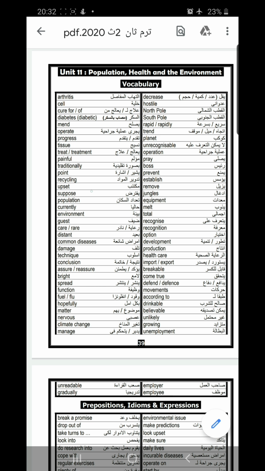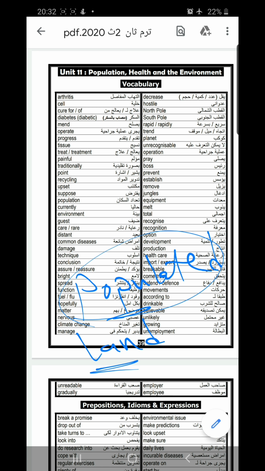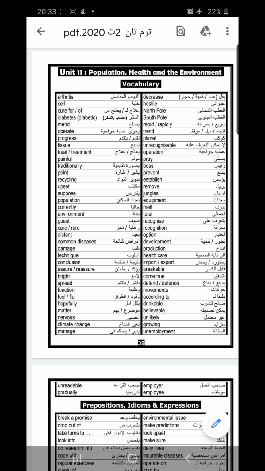Suppose takes the preposition to. Supposed to. Population. We have the word populate, and this is a verb. If you say populated land, that means land with people, the opposite of deserted land or desert land. Population.